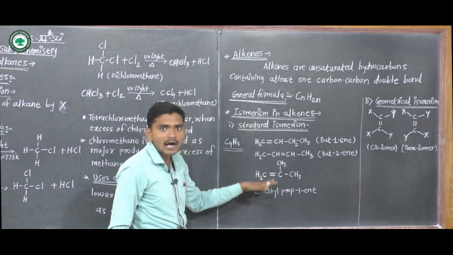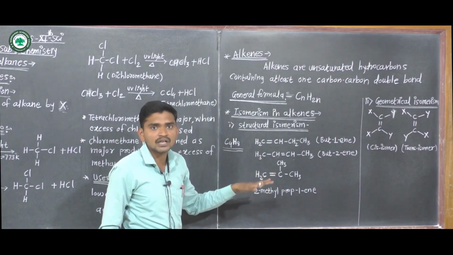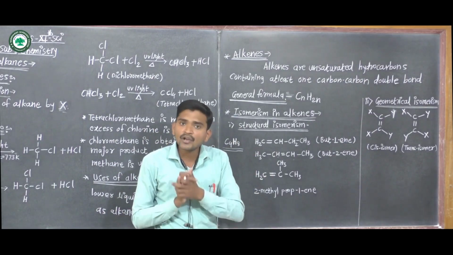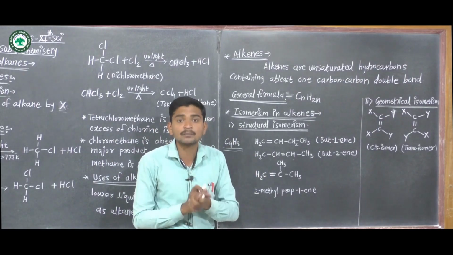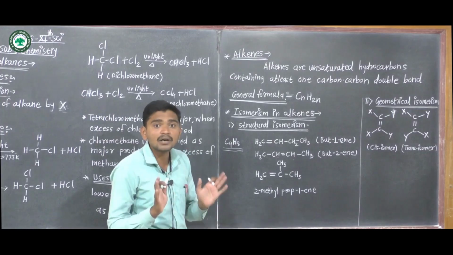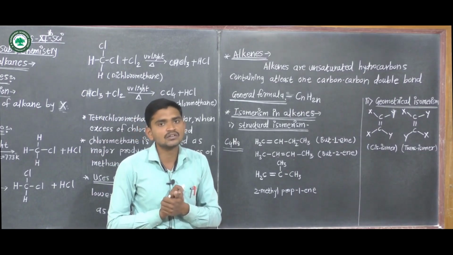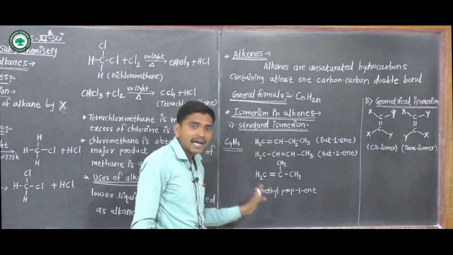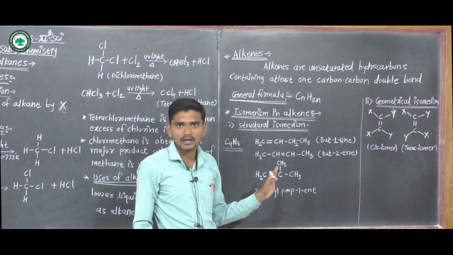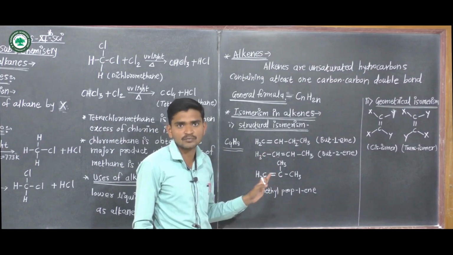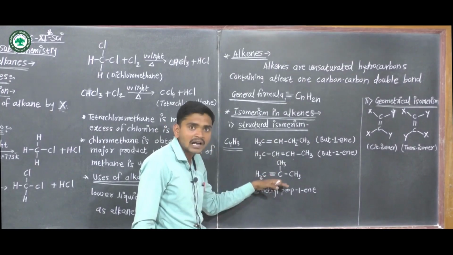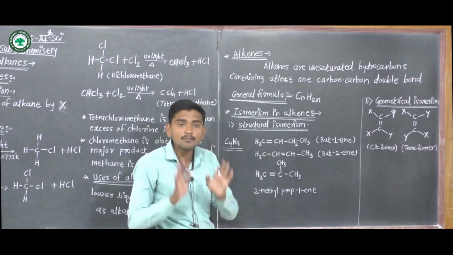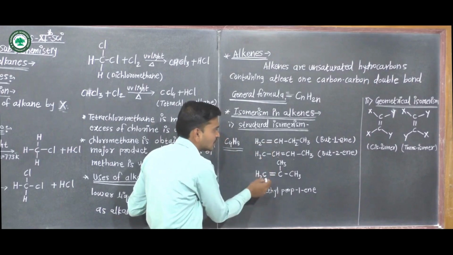These three are isomers of each other because they have the same molecular formula but different structural formula.